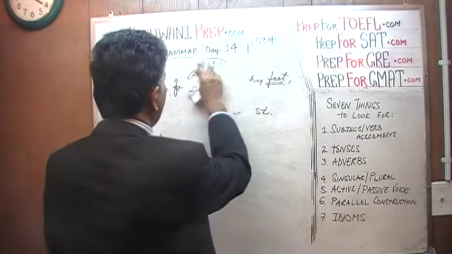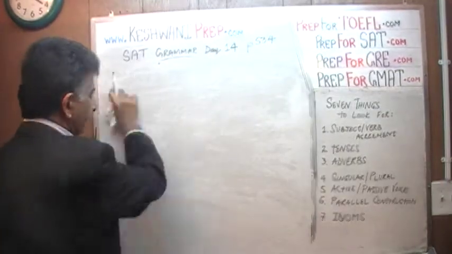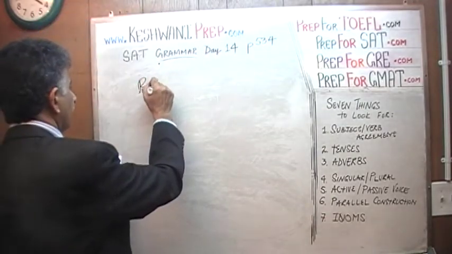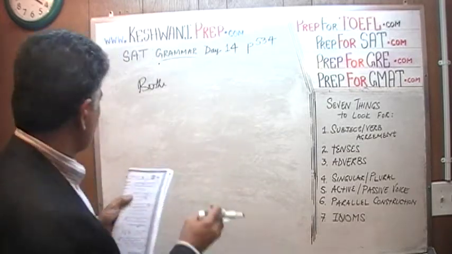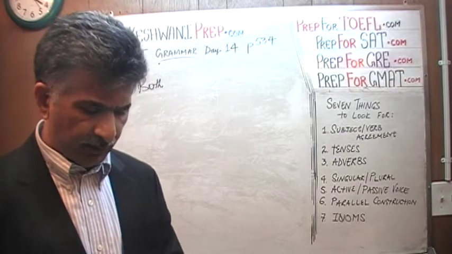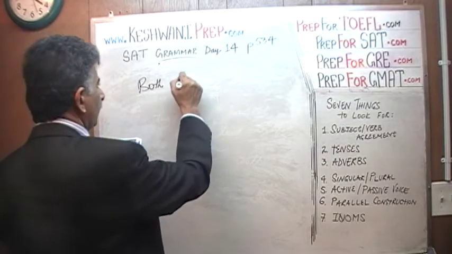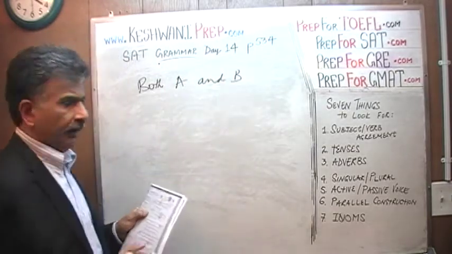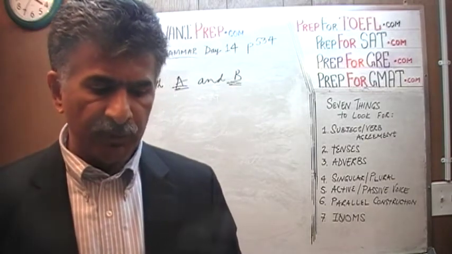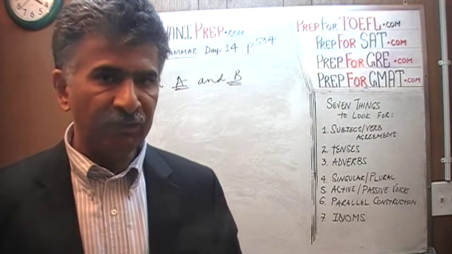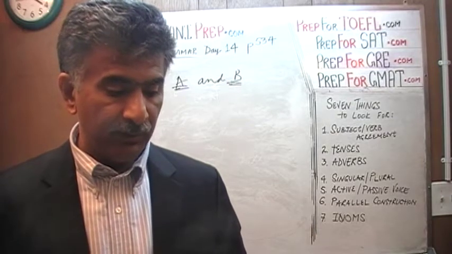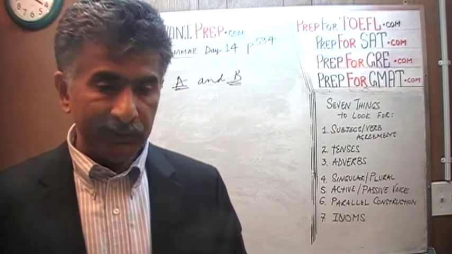Let's go on to the next one. Number 23. It starts out by saying both the work on the community service project and her dedication to learning, both A and B. The A part is her work on the community service project. And what's the B part? The B part is her dedication to learning. Both A and B